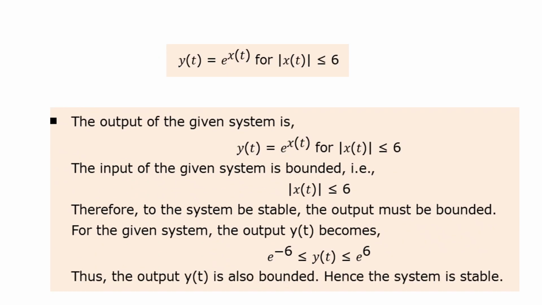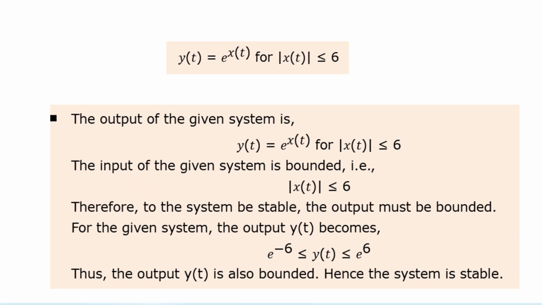Here is an example, like y of t is equal to an exponential function for x of t less than 6. Since it is less than 6, that is why this is BIBO, and it will have a fixed value. But if you do not put the limit, in that case it will go to larger values, and in that case it may be unbounded.